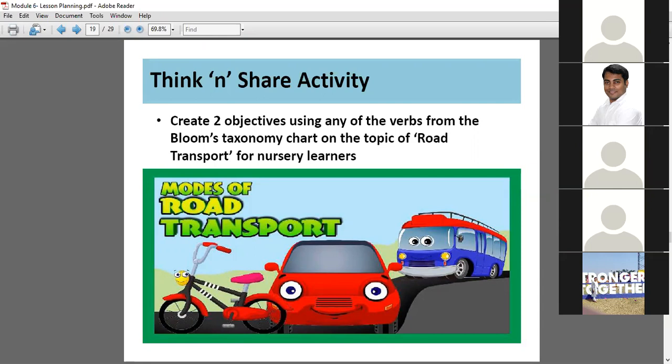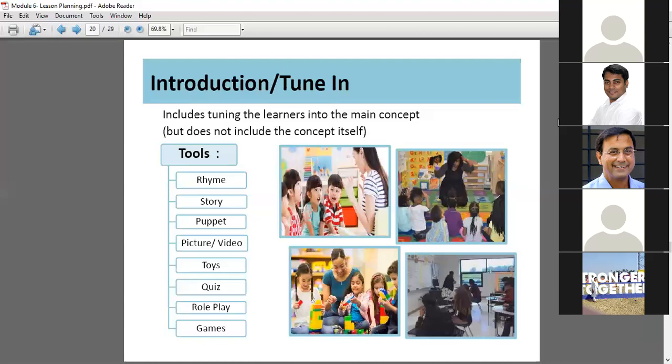Okay. Let's move ahead. Introduction or tune-in includes tuning the learners into the main concept but does not include the concept itself. We have discussed this in our earlier sessions. Can you give me an example of an introduction activity before starting a concept. It is not the concept itself, but just an introductory activity.